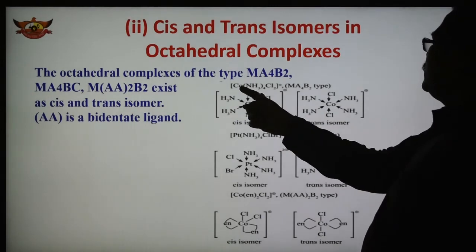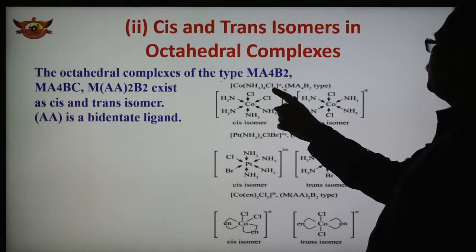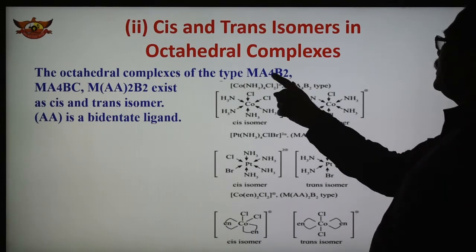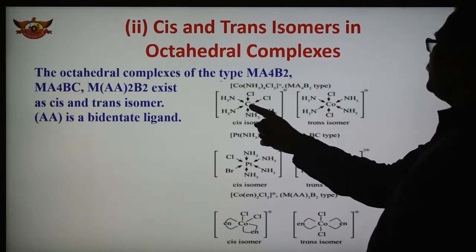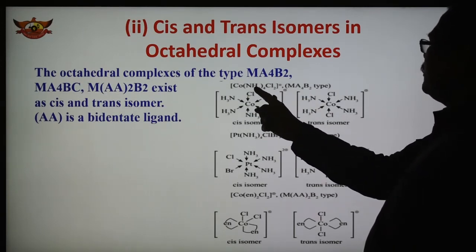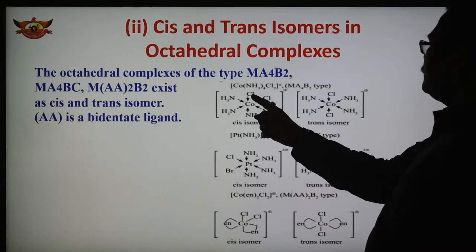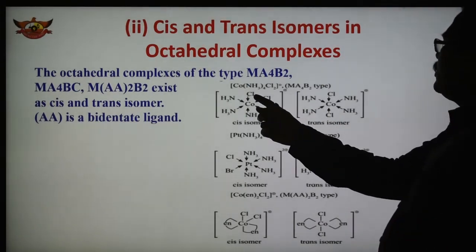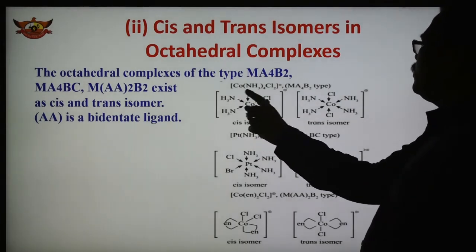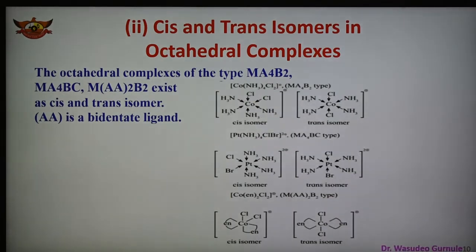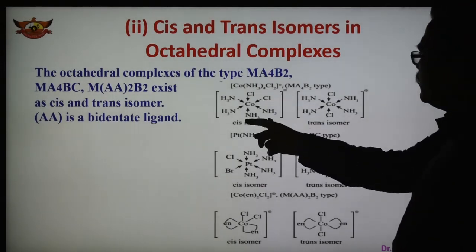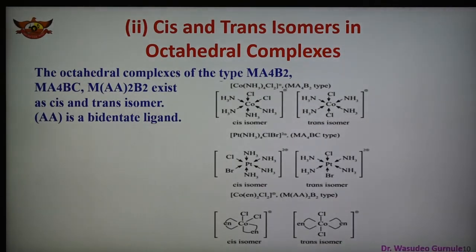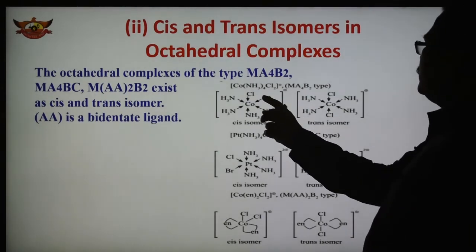In this case, this is the example, [Co(NH3)4Cl2]. This is of the Ma4B2 type. So in this case, cobalt, 4 ligands are of one type, 4 ligands ammonia, and 2 ligands are Cl. See here, cis isomer. And now we can give the numbers also here, 1, 2, 3, 4, 5, 6. So 1, 2 is the cis isomer, and 1, 6 is the trans isomer. So in this case they are opposite. Now here they are adjacent.